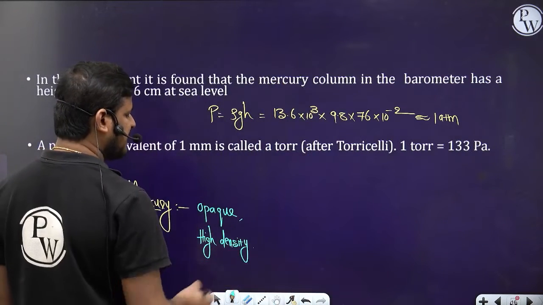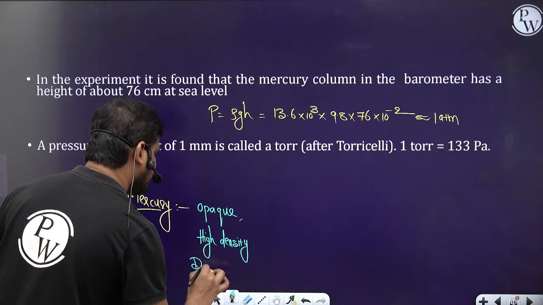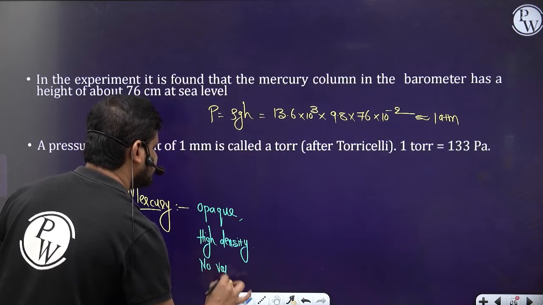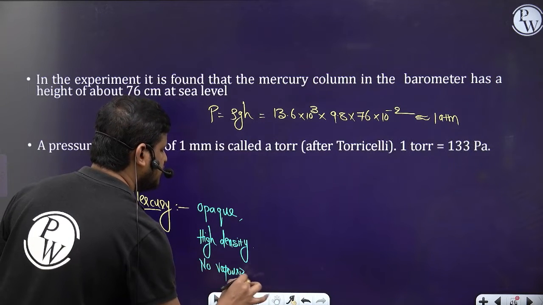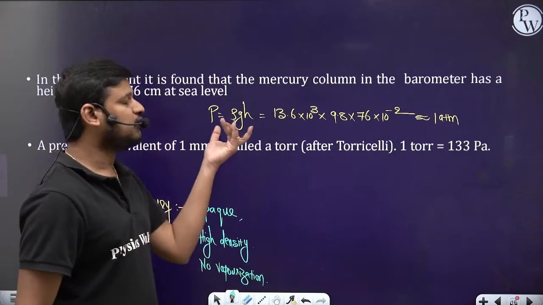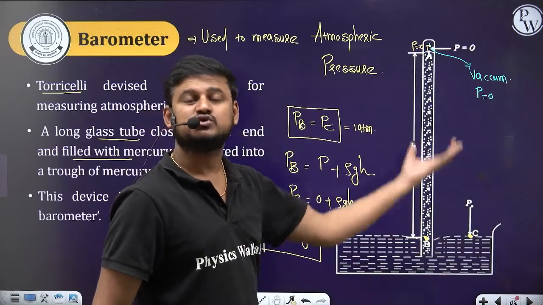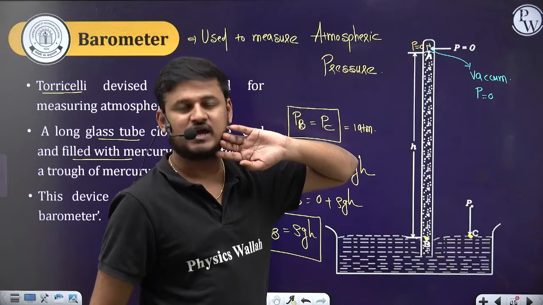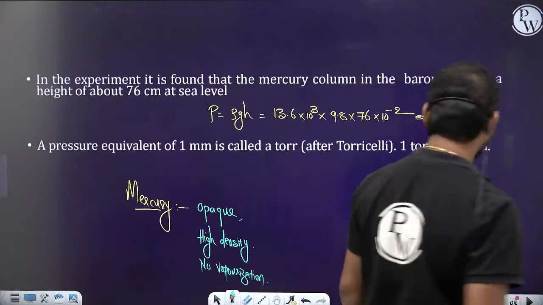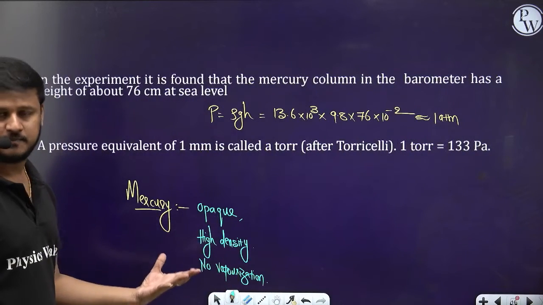So it has high density, it is opaque, and there is no vaporization. Clear? Due to these reasons, we can take mercury. If we take water, the same atmospheric pressure is obtained at a height of almost 10 meters. Water is also transparent. Understanding? Clear guys? That's why we do not use water or any other liquid, but mercury.